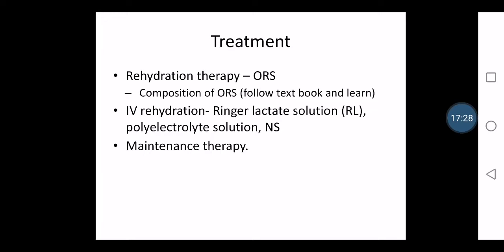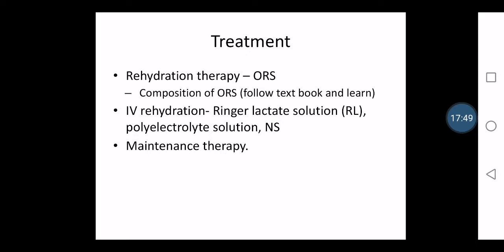So how can we rehydrate the patient? Not only through water, because electrolytes are also lost. So of course we have to give oral rehydration solution, otherwise ORS. The word is very familiar to you, I hope. Otherwise when we go to community posting, we will be seeing ORS packets, alle? From all our primary health centres we can get ORS packets.